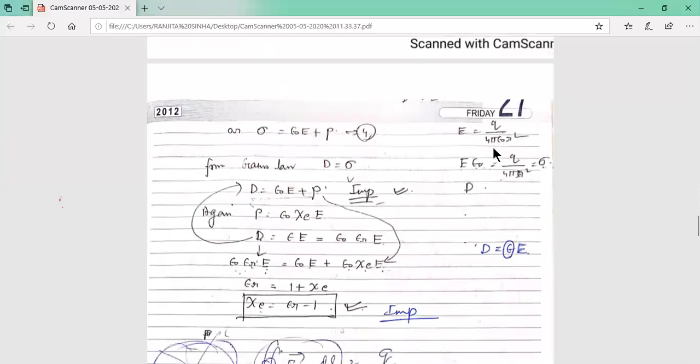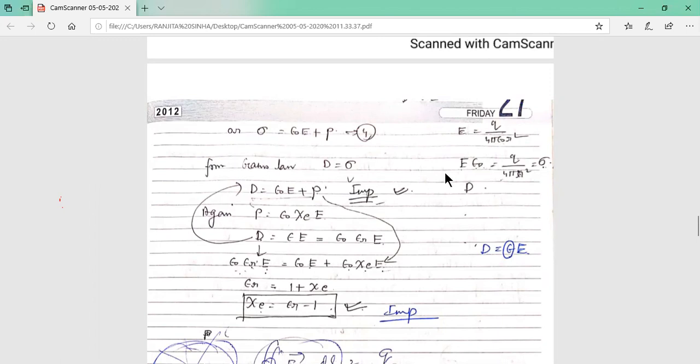Here, you know, the electric field E equals Q by 4 pi epsilon 0 r square. Everyone knows this formula. Now put epsilon 0 on the other side, so epsilon 0 E equals Q by 4 pi r square. And D equals epsilon 0 E, the displacement field.